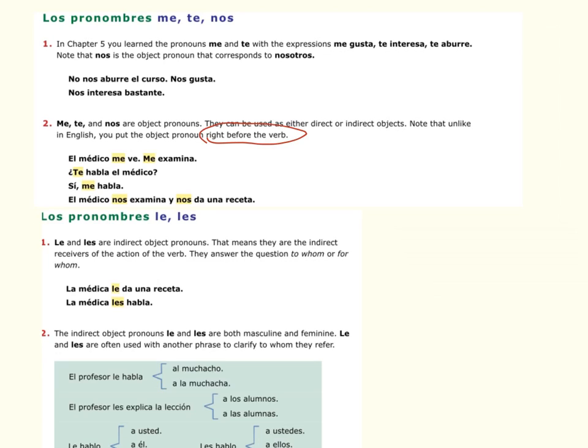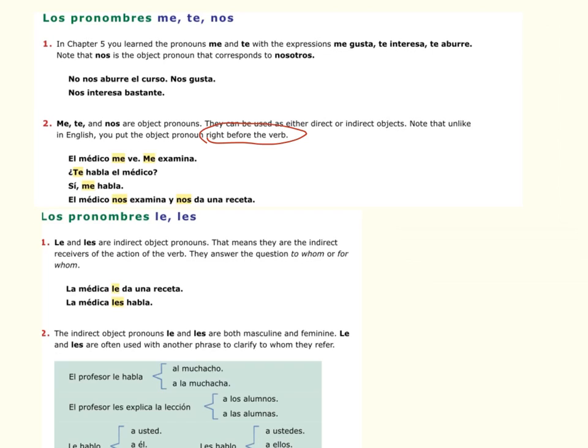The way we answer that question, sí, me habla. That means, yes, he speaks to me. Again, the to me comes before the verb. El médico nos examina y nos da una receta. He examines us and he gives us a prescription. He gives a prescription to us.